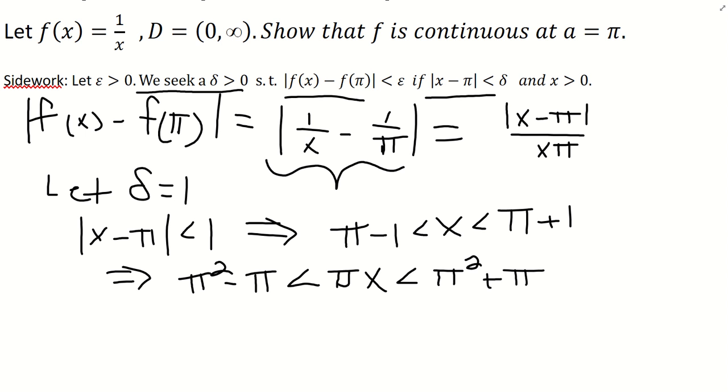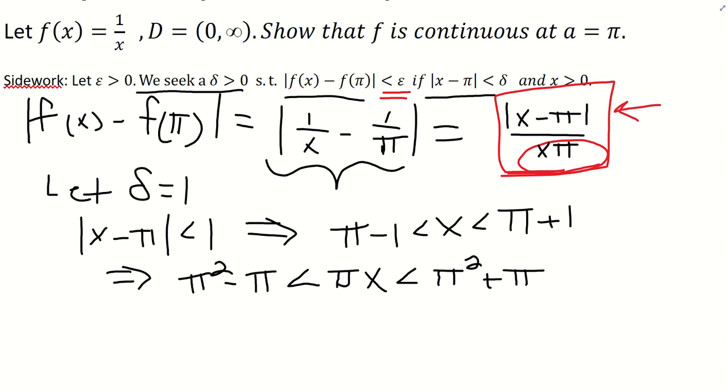Now why did we do that? Let me get a different color here. So this right here that we have in red, that's what you have to work with. You know that this numerator, this |x - pi|, from the definition, that's already bounded by delta. So you're good to go there. The only possible issue that you have is this denominator, because this denominator currently is not bounded by anything. So that denominator can blow up. And if this term blows up, you can't force it to always be less than epsilon.